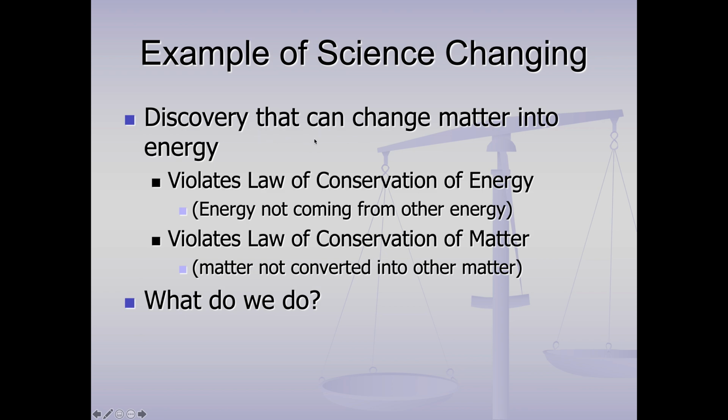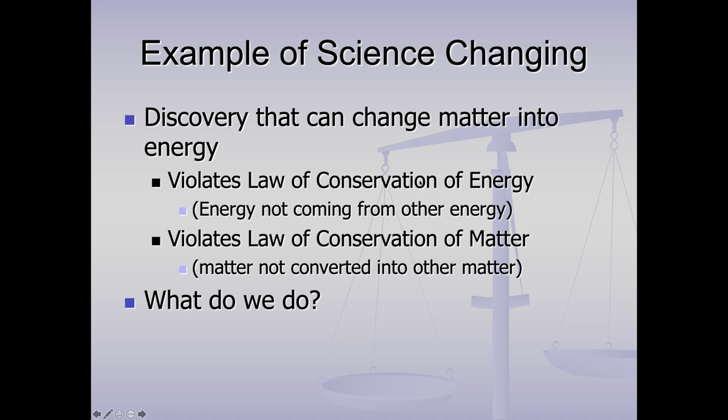Now, this is kind of the last thing we're going to talk about on this set of slides. As I said, there's the law of conservation of energy and the law of conservation of matter. And those came out in, you saw, 1700s for conservation of matter. Conservation of energy was around that time. In the early 1900s, it was discovered that you can actually change matter into energy. This is how nuclear energy works. And we're not going to get into nuclear energy in this class, but that's an example. And origin of the universe theory, energy changed into matter. So that's only been done once.